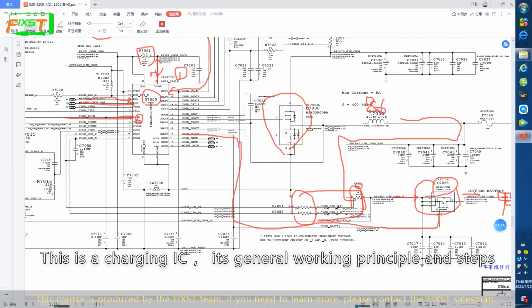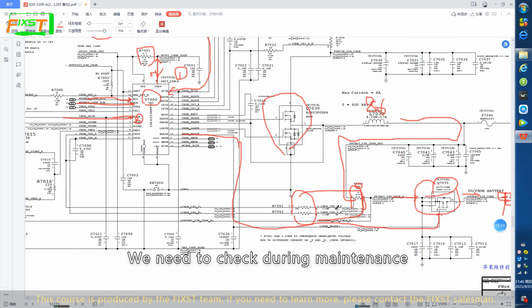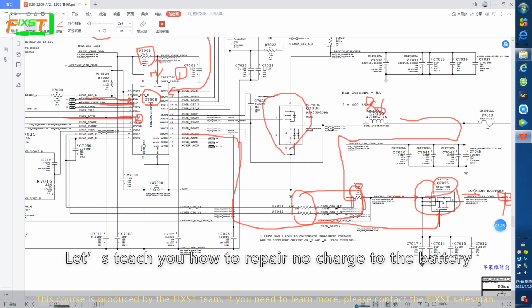This is the charging IC, its general working principle and steps we need to check during maintenance. Let's teach you how to repair no charge to the battery.